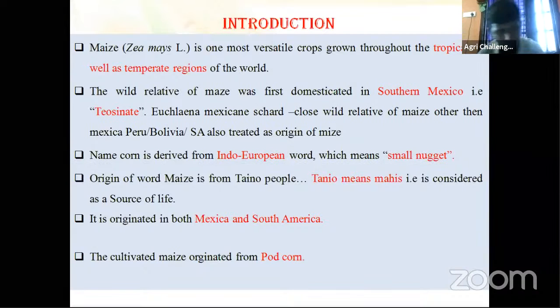Then it originated in Mexico or southern America. The cultivated maize, the present maize we are cultivating, originated from pod corn. Pod corn is another type of corn. The immediate parent of this cultivated maize is pod corn, but the wild relative of maize is teosinte.